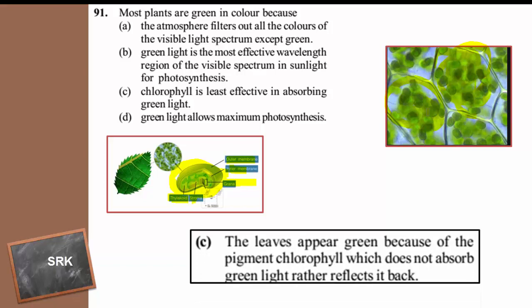Therefore, the right answer for this question is option C. The remaining colors are absorbed except the green light. That is why when plants are exposed to green light, they show least photosynthesis, because the green light radiations are reflected. There will be no high rate of photosynthesis.